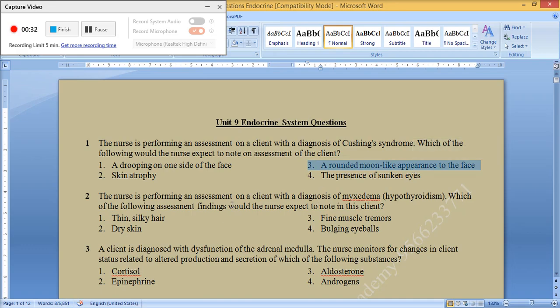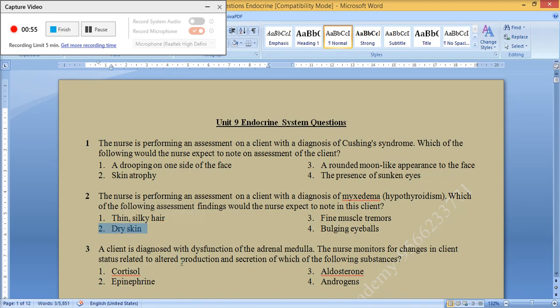The nurse is performing an assessment on a client with a diagnosis of myxedema. Which of the following assessment findings would the nurse expect to note in this client? 1. Thin silky hair. 2. Dry skin. 3. Fine muscle tremors. 4. Bulging eyeballs. The correct answer is 2. Dry skin.